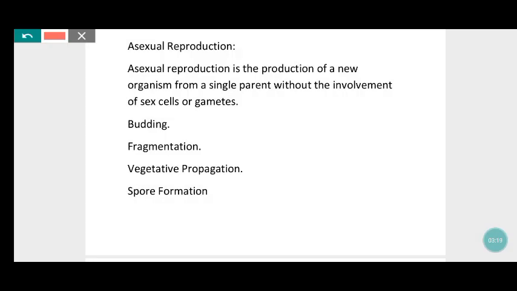There are four types: budding, fragmentation, vegetative propagation, spore formation. These four types also involve only a single parent, not seeds. First we'll see about budding. For all these four types I have taken an image, and I'll explain briefly in the image.